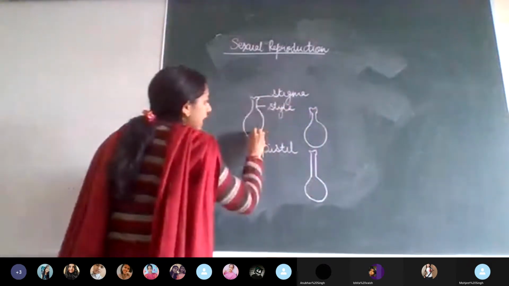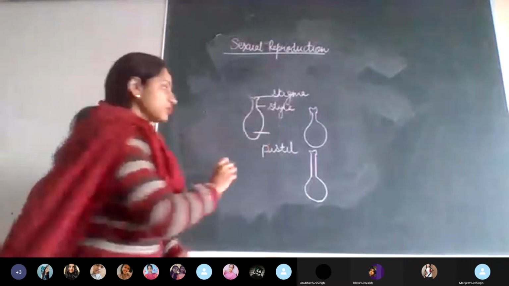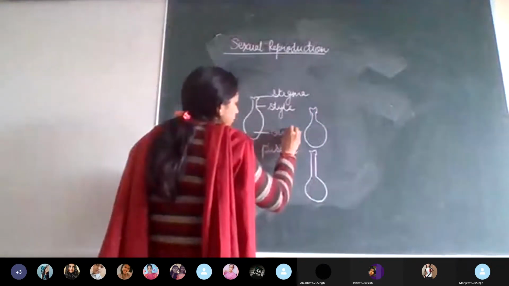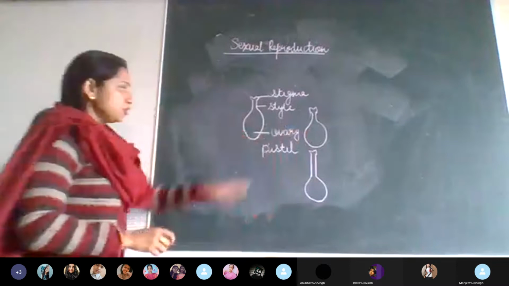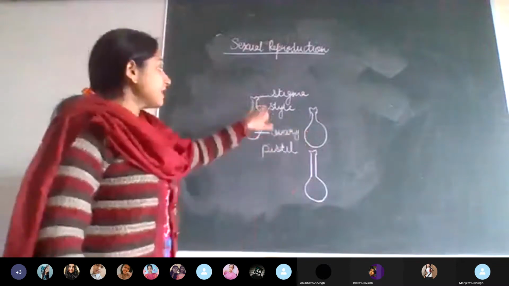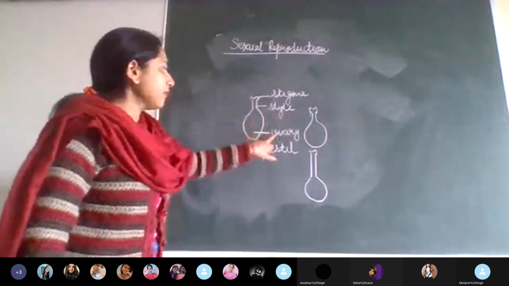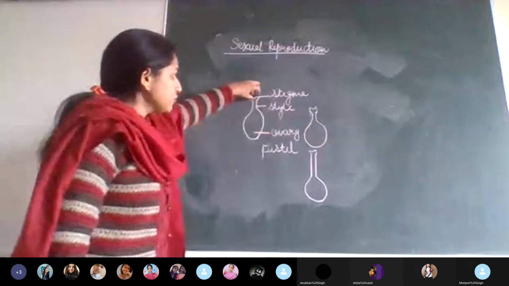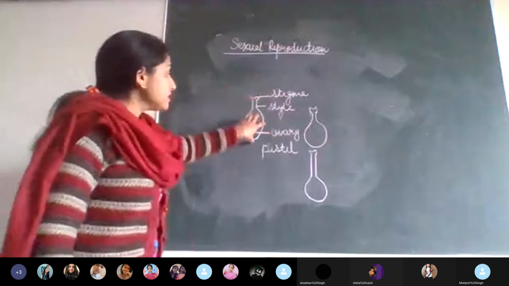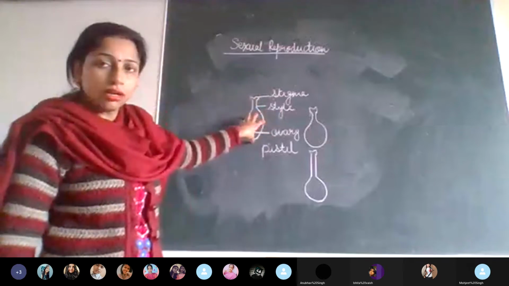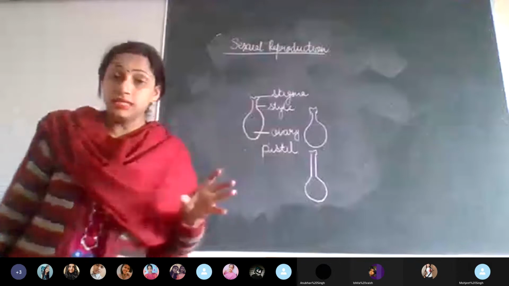So, stigma, style, and this broad, swollen portion is called the ovary. So the pistil, this is the female part. It is divided into three, that is stigma, style, and the ovary. This is the neck-like portion, this is the head or mouth-like portion, and this swollen base portion is called the ovary.